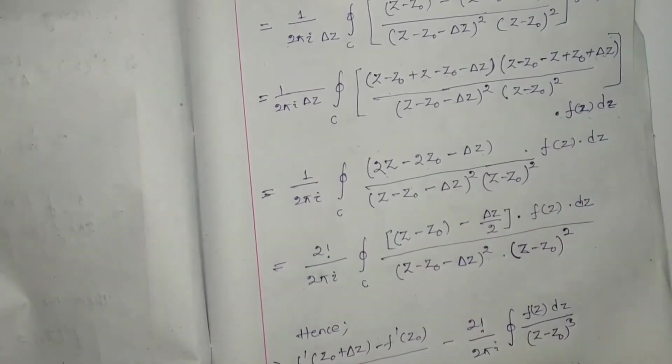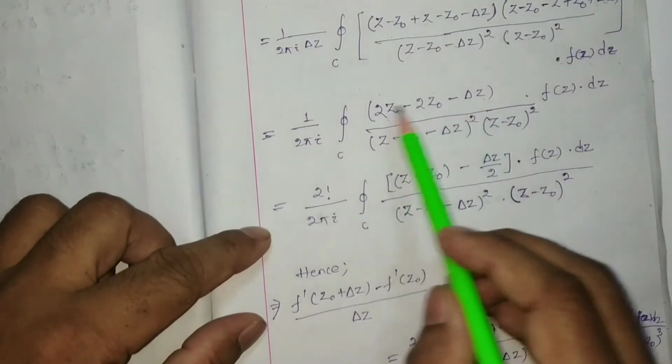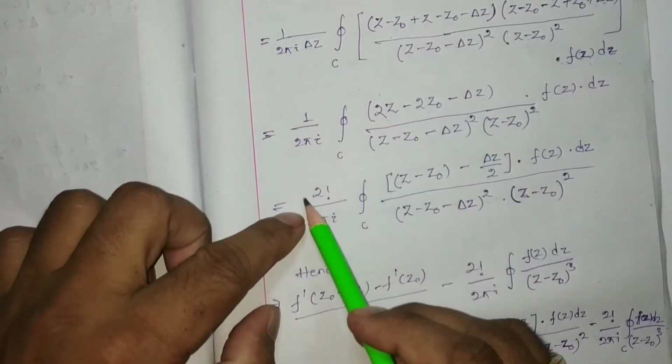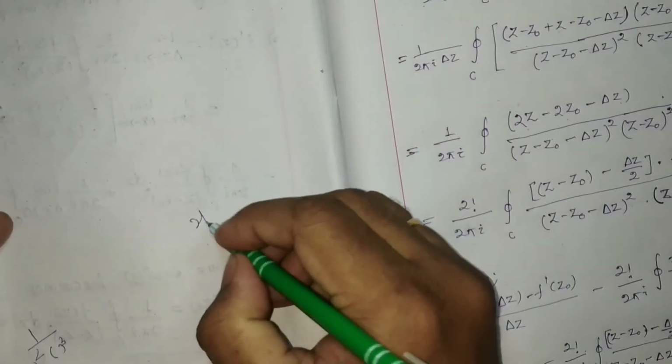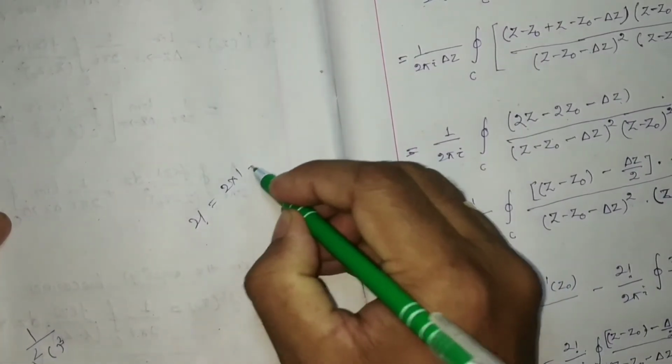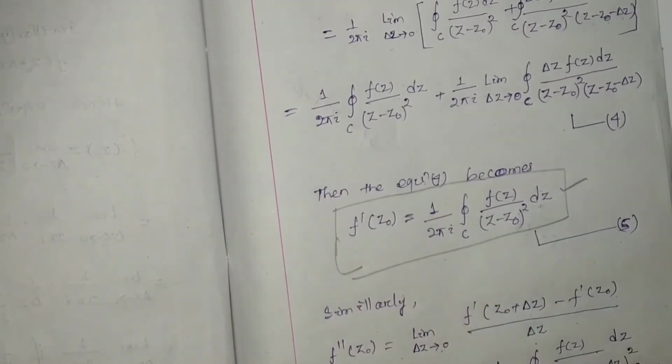Now here take 2 common from the numerator and write as 2 factorial, because 2 factorial is nothing but 2 into 1 itself, 2. Okay, and in the beginning itself I told that here we can write this one as 1 factorial, no problem.